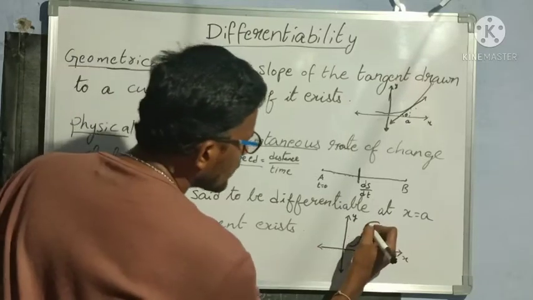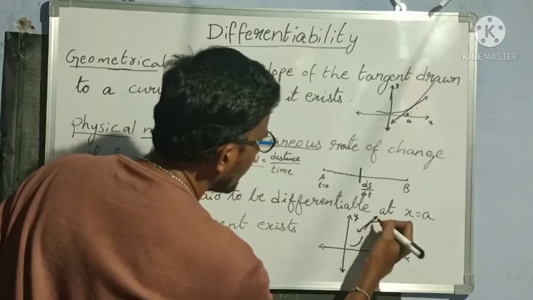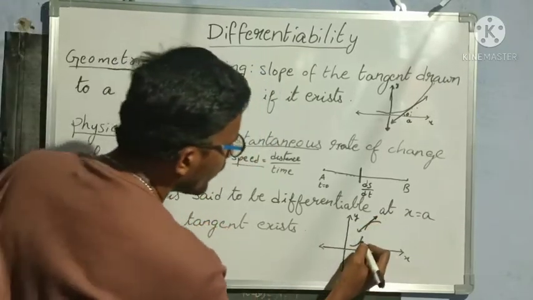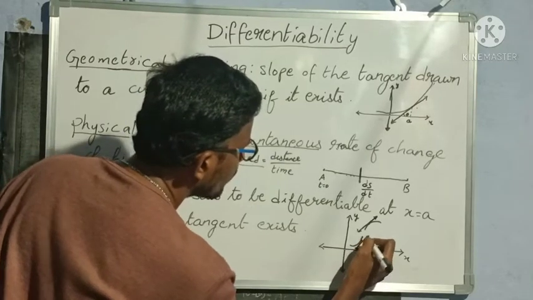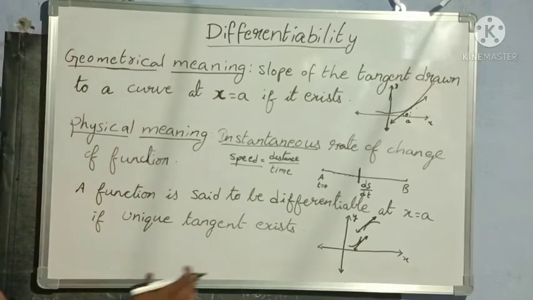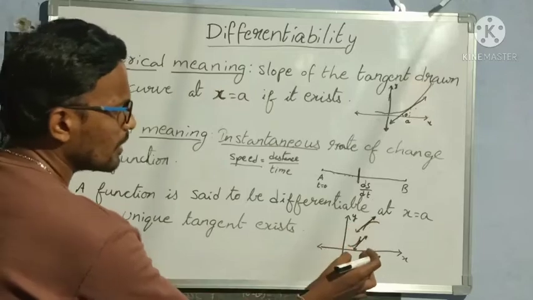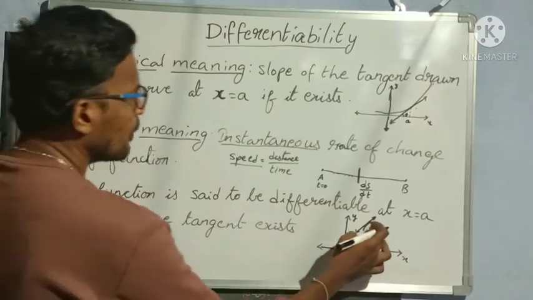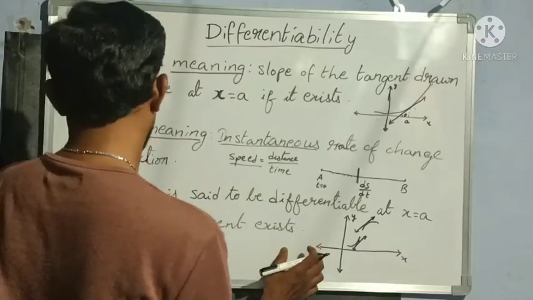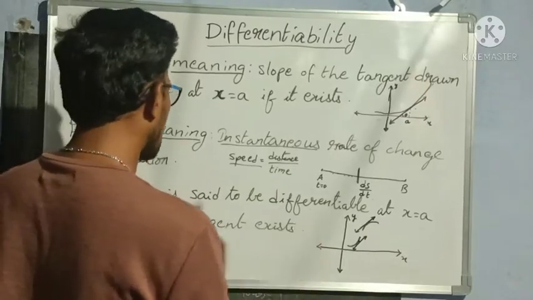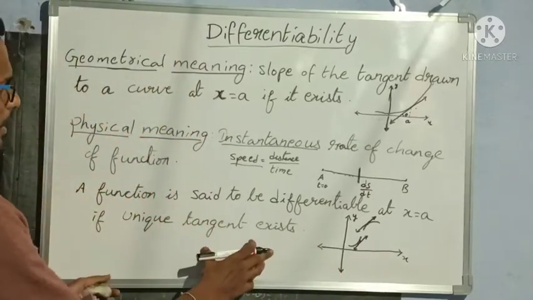If I take a tangent from this point, I get a tangent like this. In the same way, if I take a tangent from this other point, I get one more tangent like this. So here I am not getting any unique tangent. I get two different tangents at two different points, because this function is not continuous. So this function is not differentiable, because there is no unique tangent.